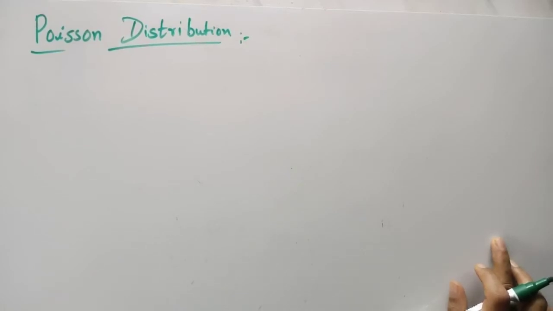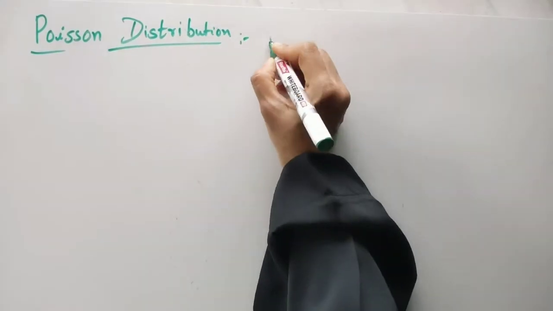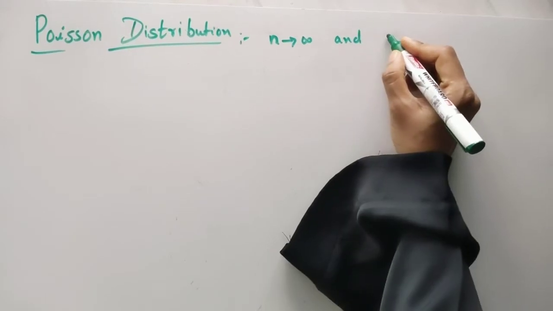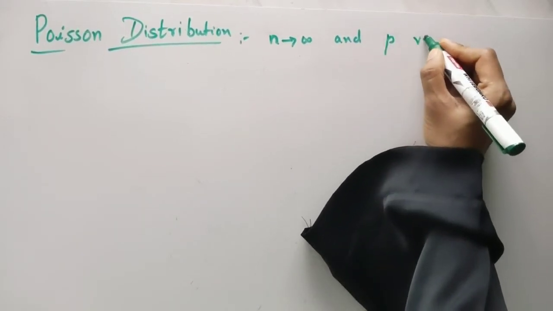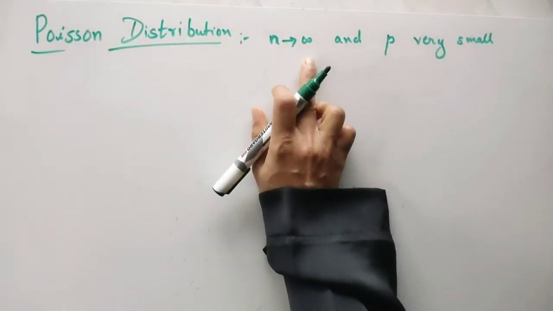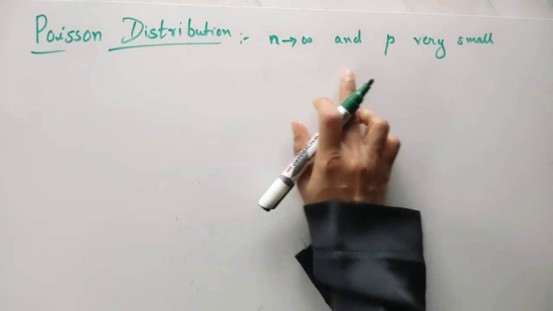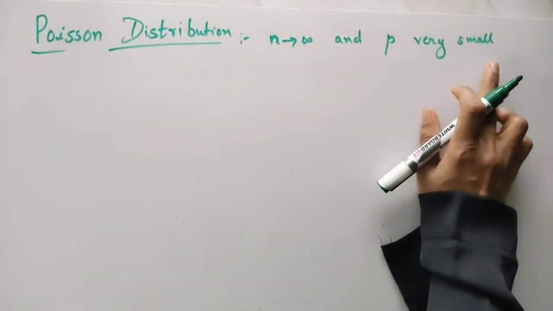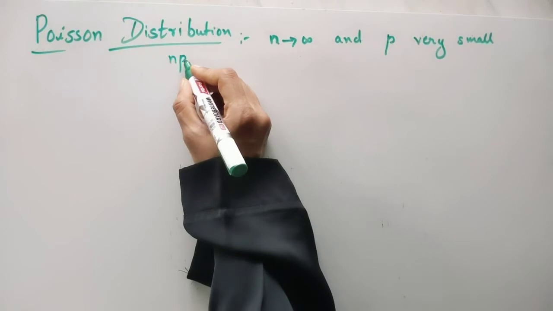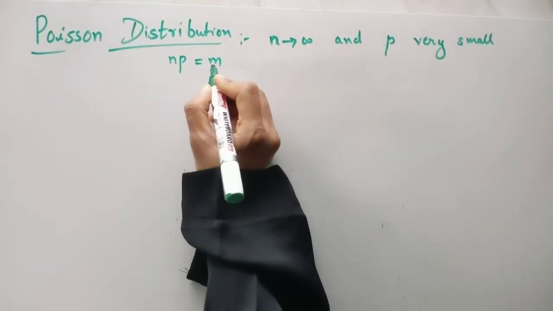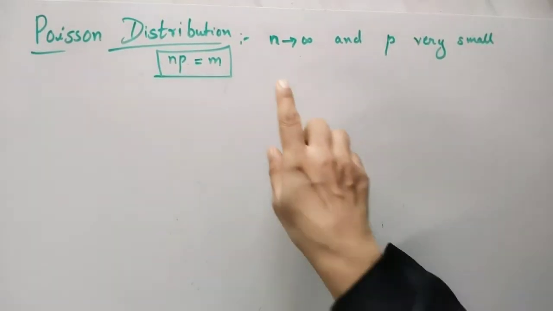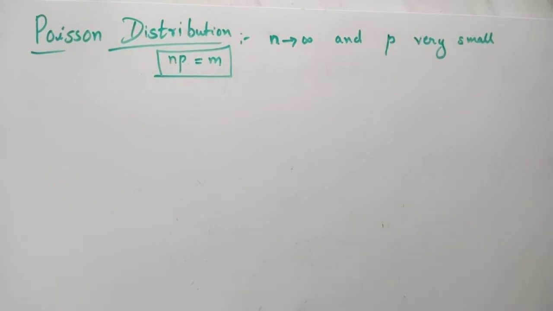In binomial distribution only, if we consider n tending to infinity and the probability of success, that is small p, very small, and treat n into p, one is a very large number and p is very small, multiplied together we call it some constant, say m. So the new distribution which we get after considering these two is called a Poisson distribution.